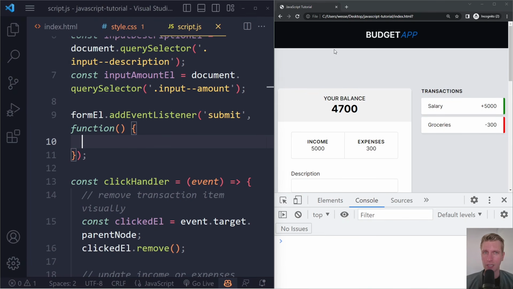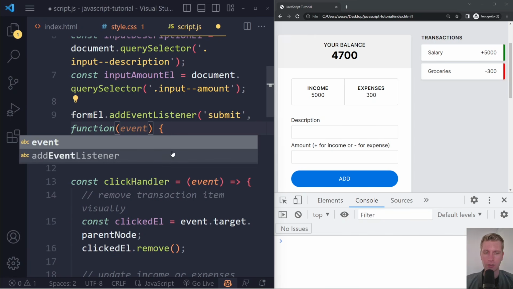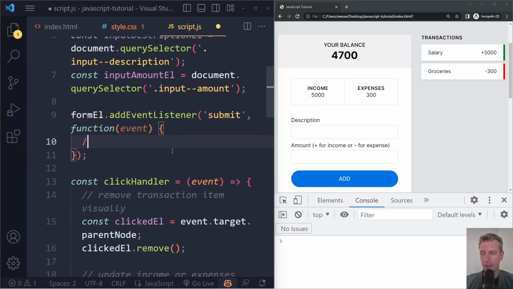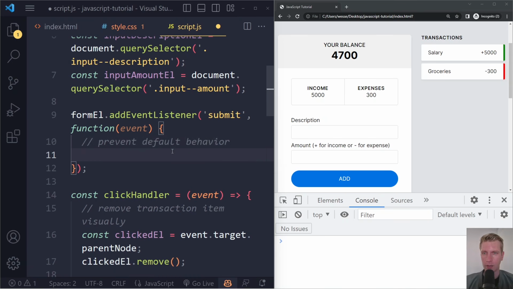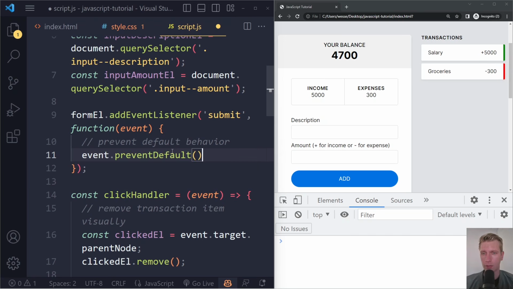So the first thing is actually getting rid of this annoying behavior where the browser just sort of refreshes as soon as we submit a form. And we actually do need the event object for that. The browser will give us the event object, and here we can prevent that default behavior. So we can use that event object and we can actually use event.preventDefault.